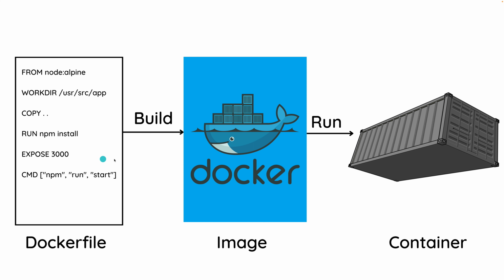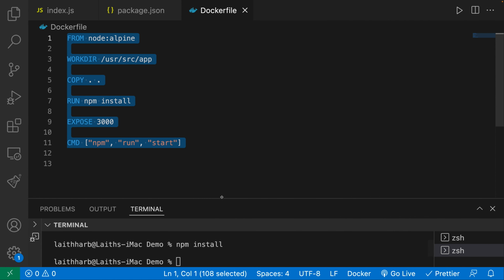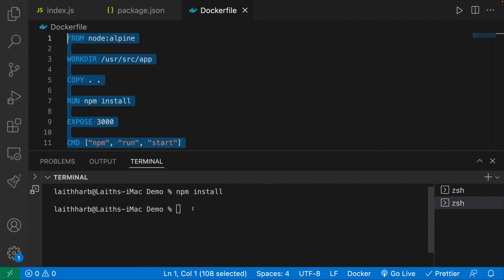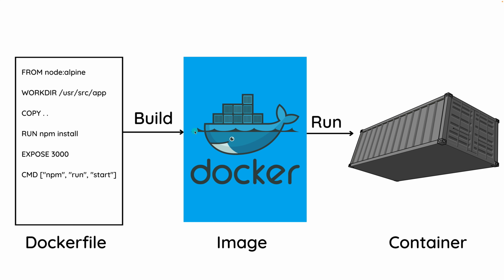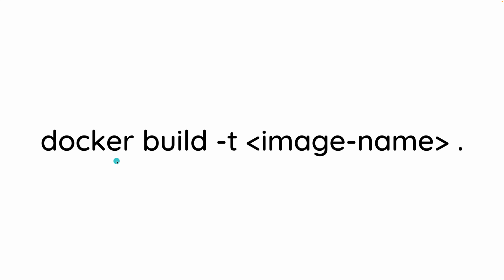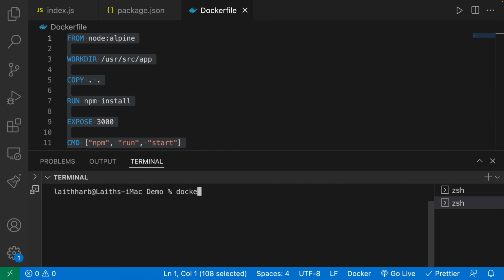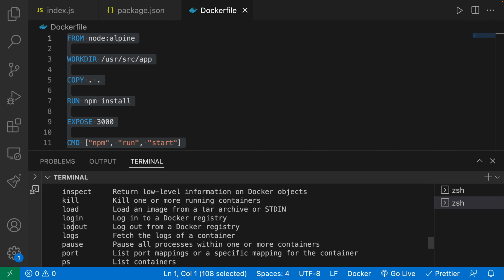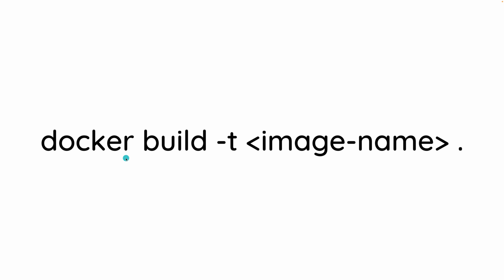And luckily, this is actually a relatively easy thing to do. All we have to do is go to our terminal and write a command. Now, what is that command? Well, it's this one right over here. So docker build, this is for building the image, and then -t, the image name, and then dot. So let me quickly discuss exactly what's going on here. So first of all, docker. We're using Docker. And remember, we already installed Docker. So we have that command right here. You can see there's so many different commands that we have. So we're using the Docker CLI.